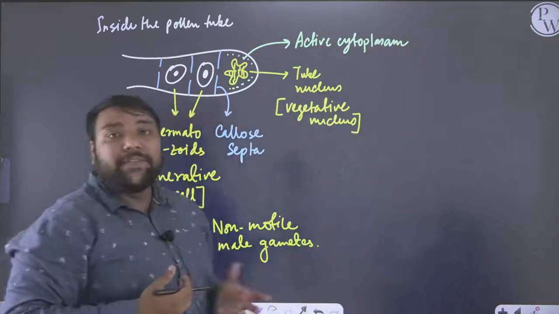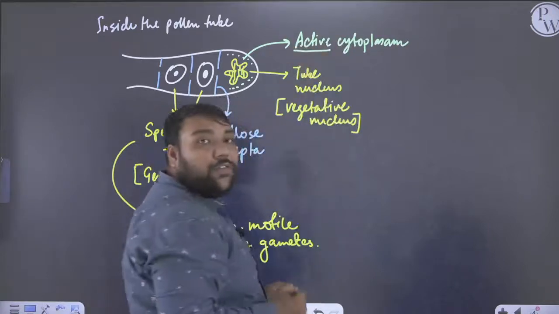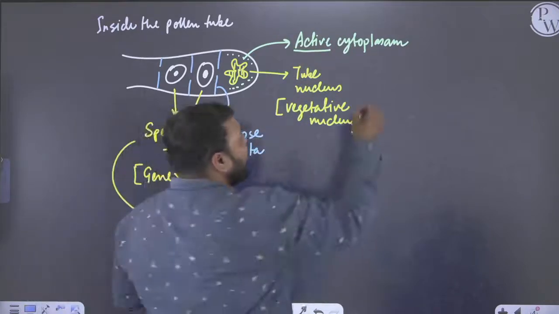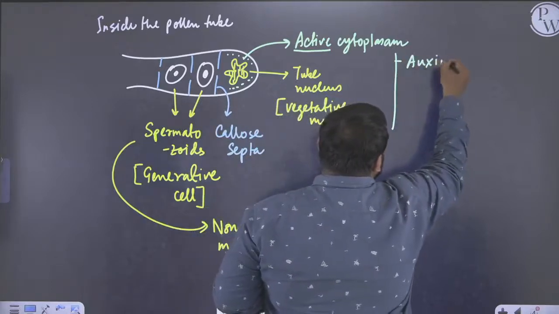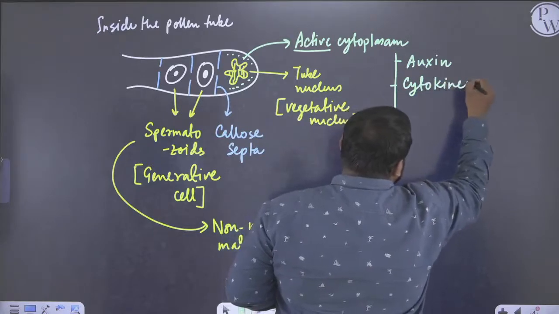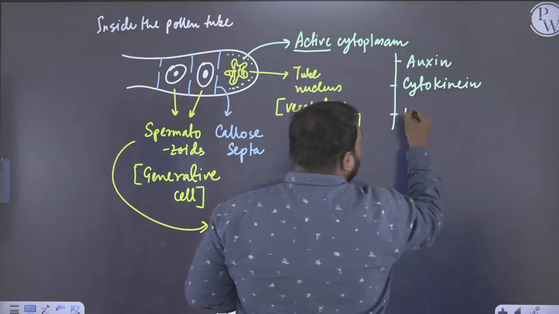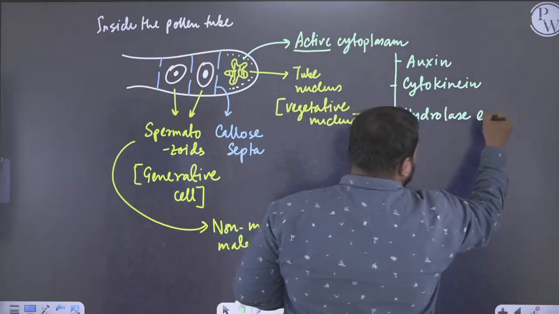It is known as active because this cytoplasm carries auxin, it carries cytokinin, and it carries hydrolase enzymes.